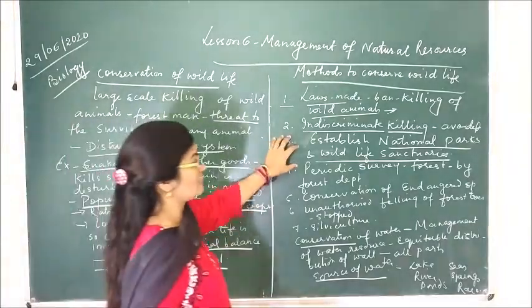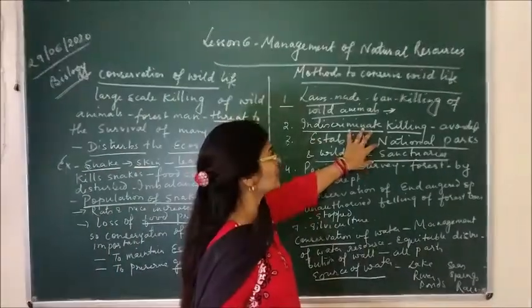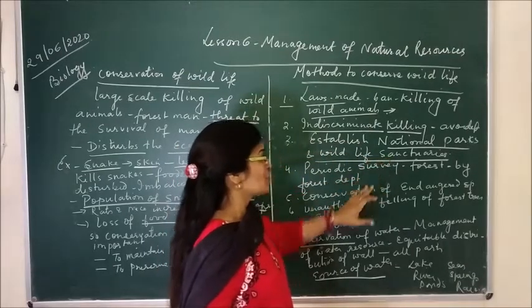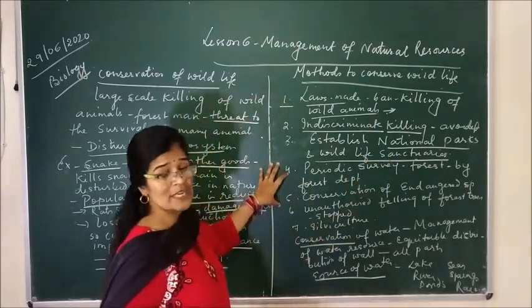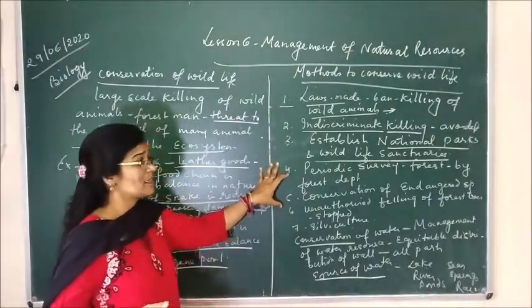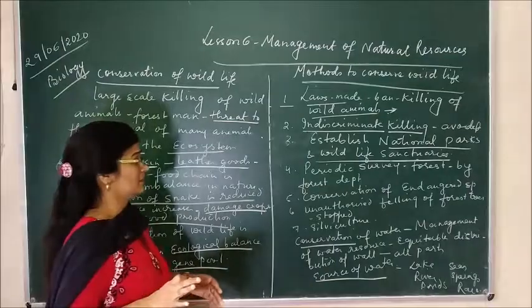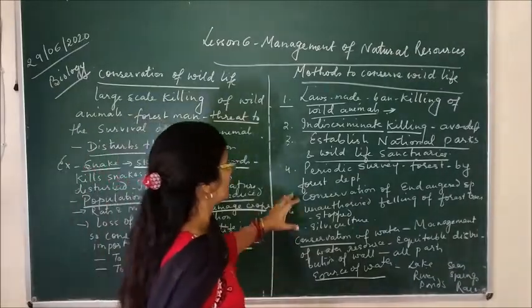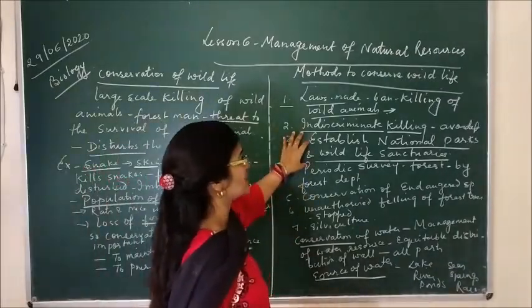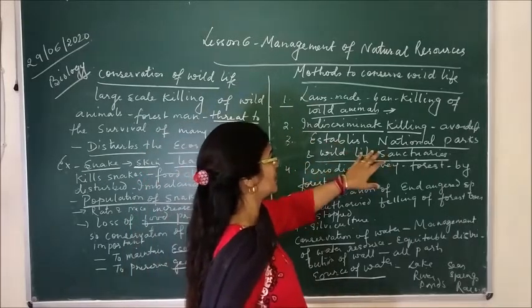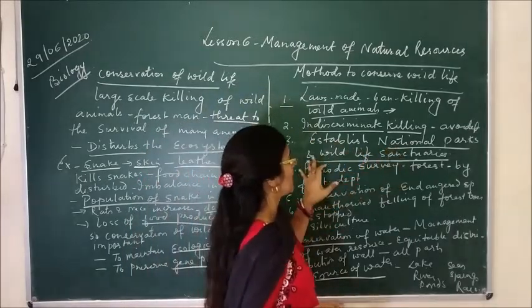There are also some animals which are endangered now. Endangered means they are in a state of extinction, which can happen within one year or two years maybe. So at least we should protect the animals which are present by establishing national parks and wildlife sanctuaries.